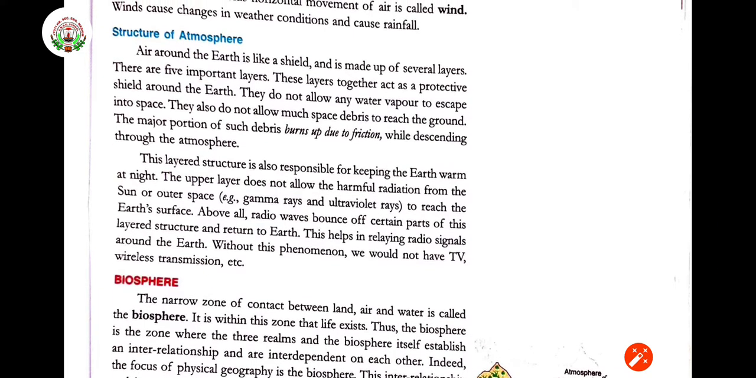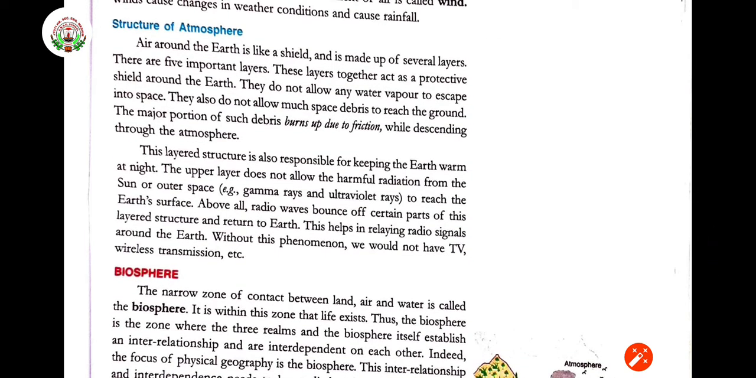They do not allow much space debris to reach the ground, because from space, if anything is going to fall, like meteoroids and all these things, when they come into contact with this air pressure, they are going to burn up in the atmosphere itself and are not able to reach the ground. It does not allow space debris to reach the ground. Major portion of such debris burns up due to friction in the air while descending through the atmosphere. This layer structure is responsible for keeping the earth warm at night.